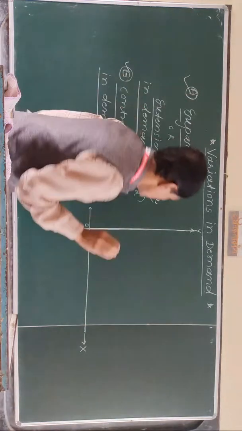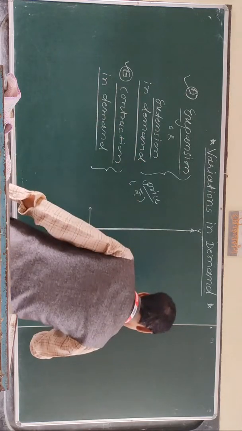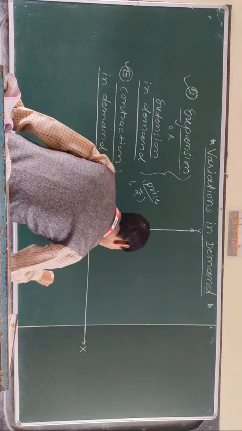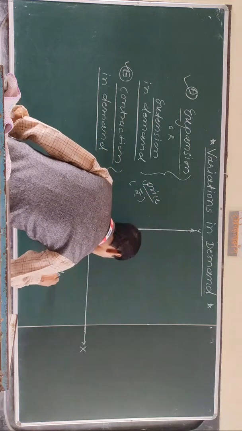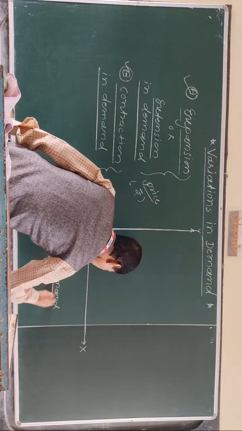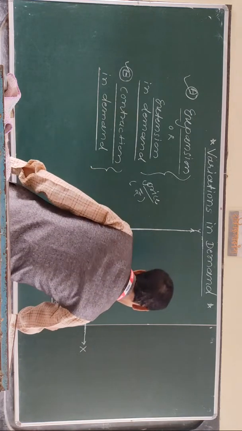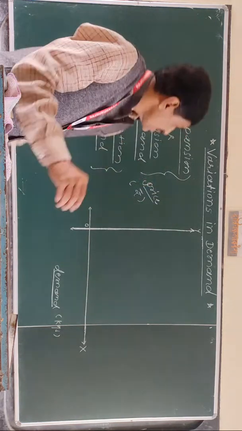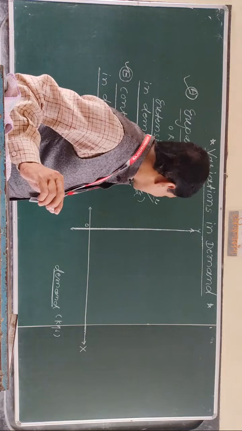Clear? Then the X axis indicates or represents quantity demanded in kilograms. Quantity demanded in kilograms.